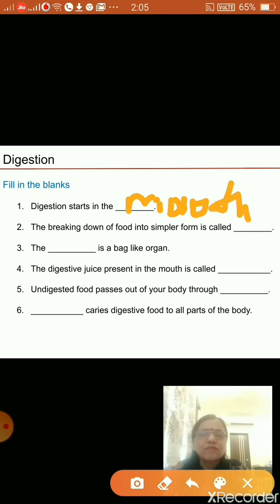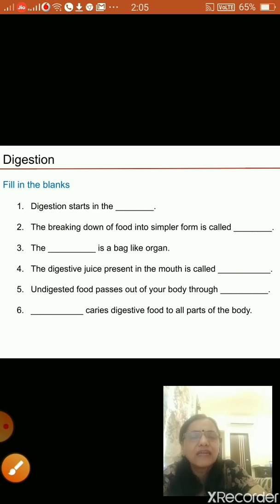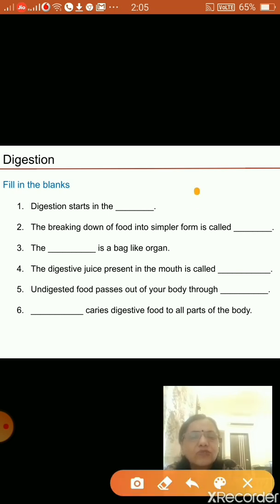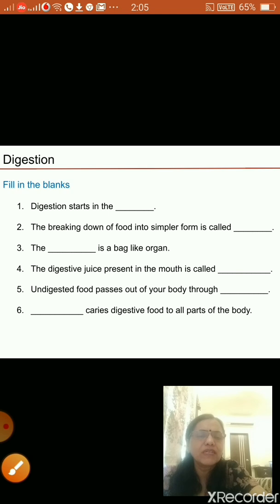Mouth. Okay. The breaking down of food into simpler form is called digestion. Here the place is very less, and I'm not able to write, so you have to write it down. You just listen to me carefully. The breaking down of food into simpler form is called digestion. The dash is a bag-like organ. What is a bag-like organ? Obviously, stomach. Stomach is a bag-like organ.